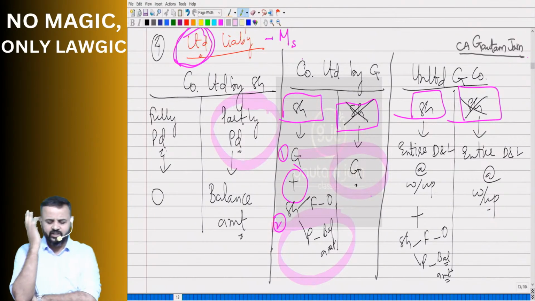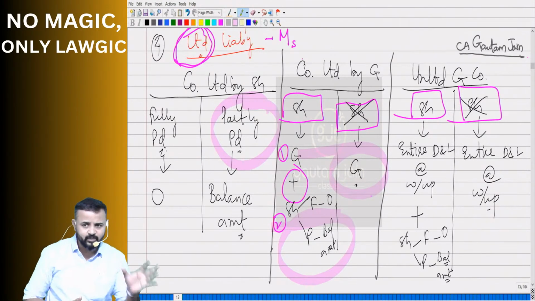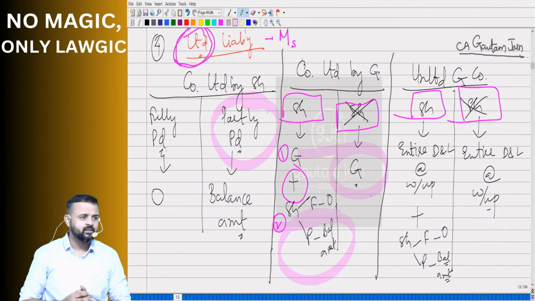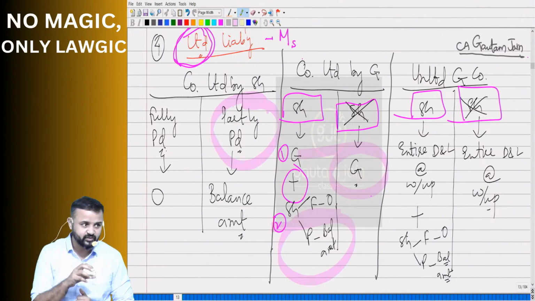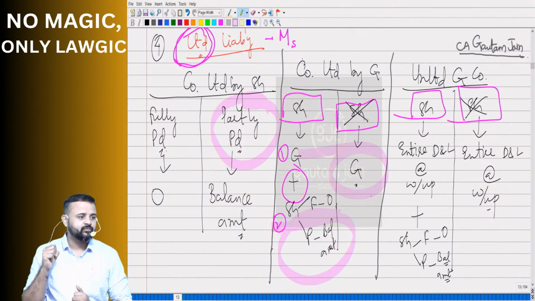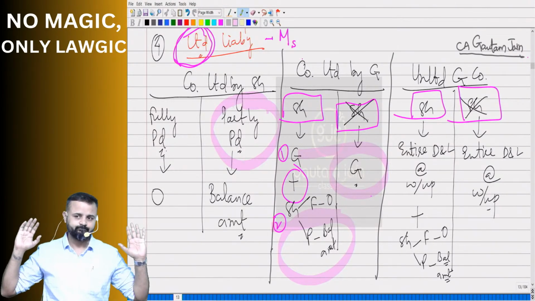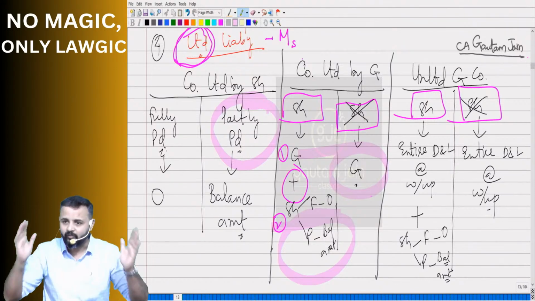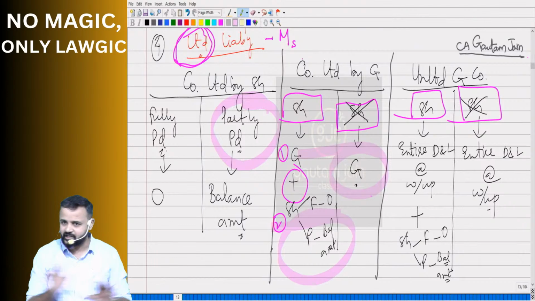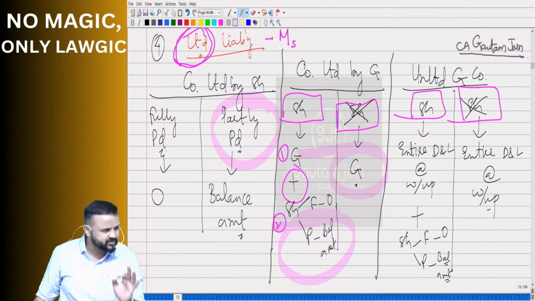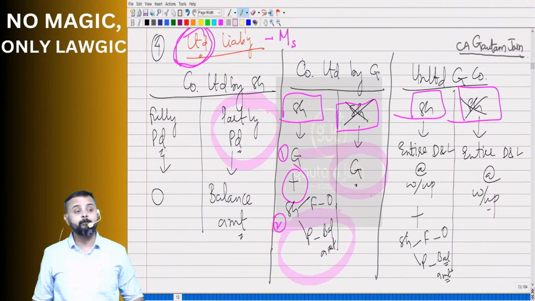Okay, sir. So share related, we understood. Now what about the guarantee amount? Whether the guarantee is limited or unlimited, when can they call? When can they enforce? Better word is enforce the liability. Only at the time of winding up. Not during lifetime. Guarantee related liability can't be enforced during lifetime. It can be enforced only at the time of winding up.